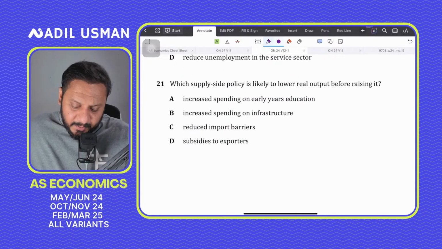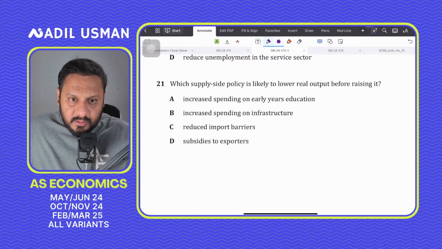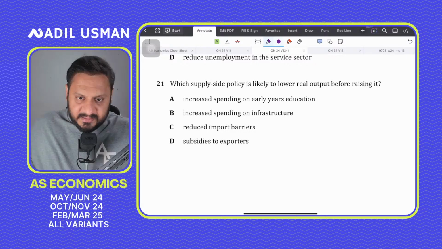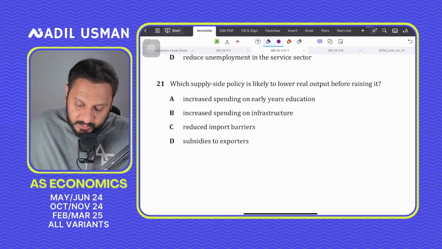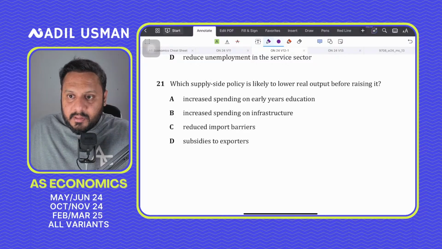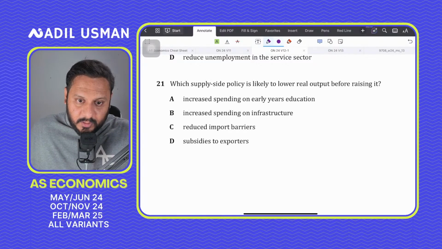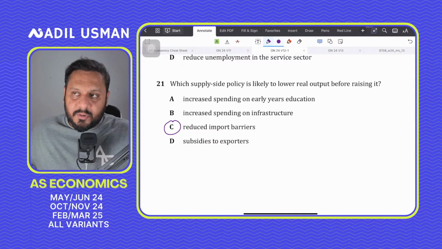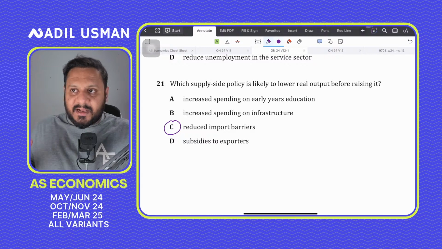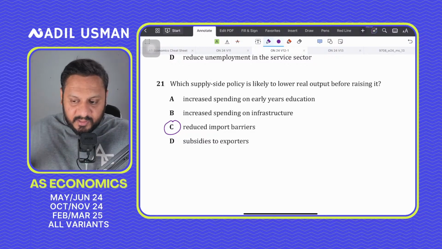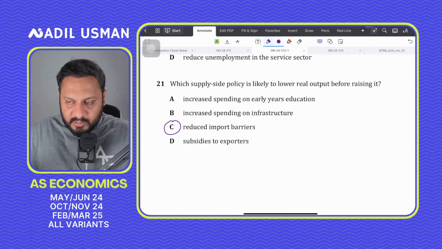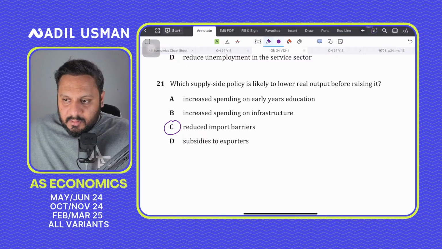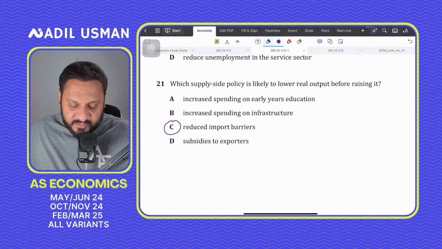Which supply side policy is likely to lower real output before raising the real output? Question number 21. Which supply side policy will lower the real output before raising the real output? The correct answer for this is reduced import barriers. Because when you reduce import barriers like tariffs or quotas, you are allowing more foreign competition, which will hurt domestic producers in the short run, which will lower the domestic output of domestic industries and domestic infant firms.